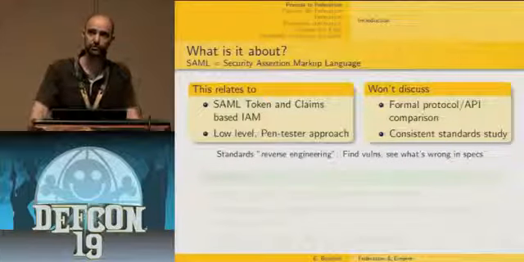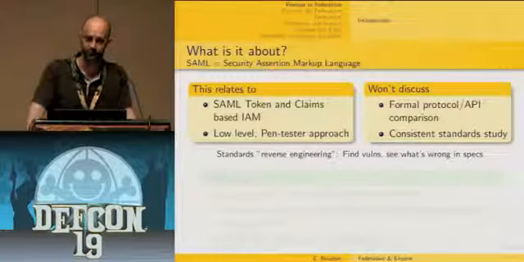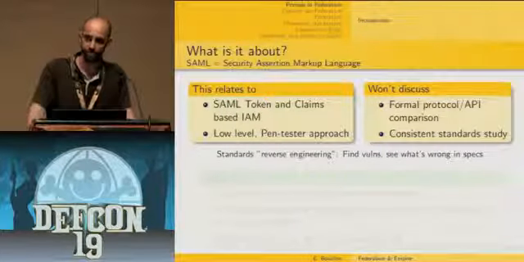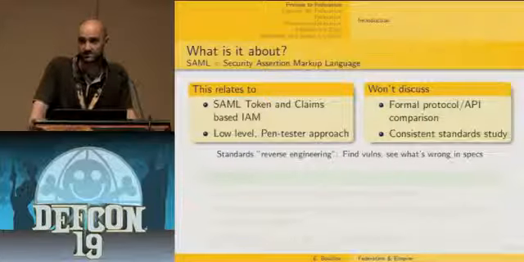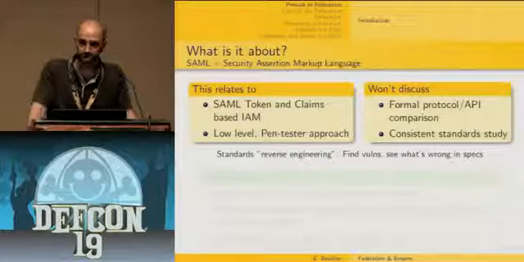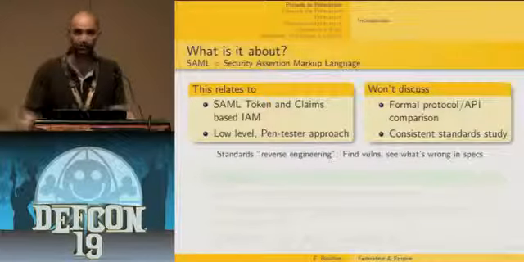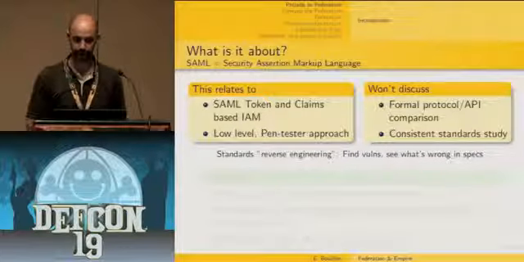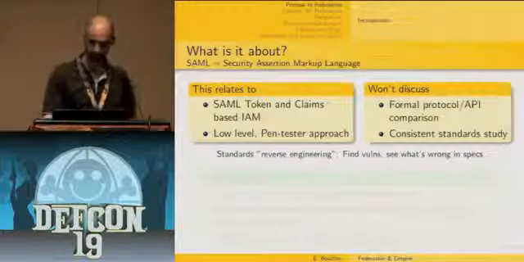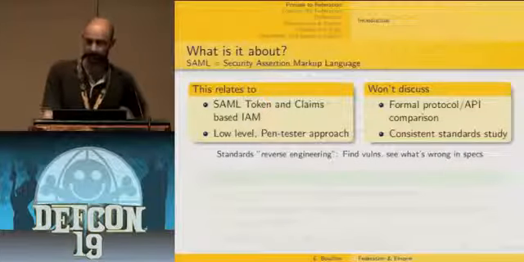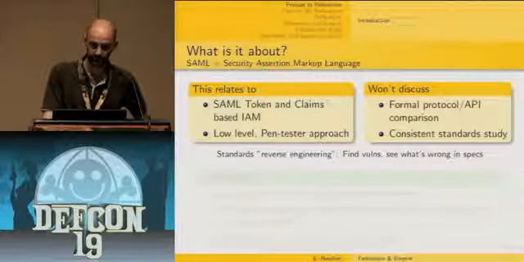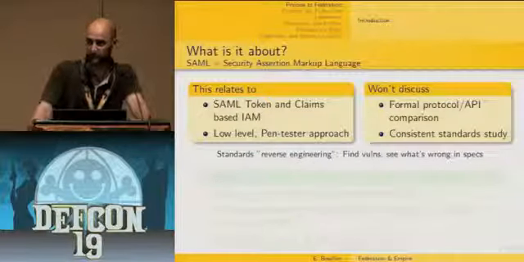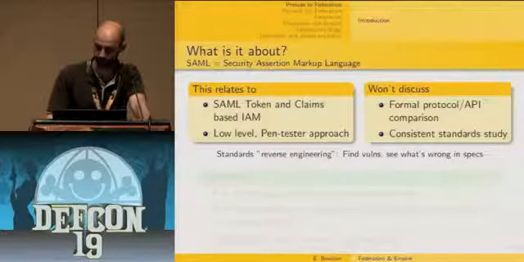So I'm not going to use this kind of level of abstraction, but I'm just going to look at the lowest level of those protocols. And also, this presentation is not about a consistent and formal study of every involved standard. I'm just going to cursorily introduce 2 of them, but you'll see that that's enough to get some interesting results. So basically, the approach I've been using is some sort of standards reverse engineering. Basically, find vulnerabilities and then go back into the specification and see why something went wrong.